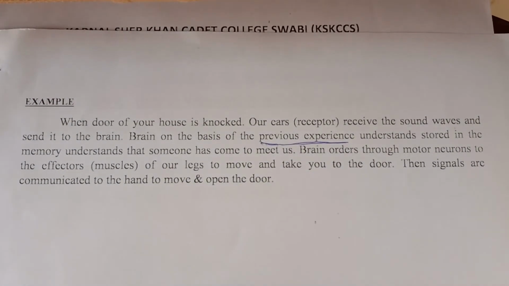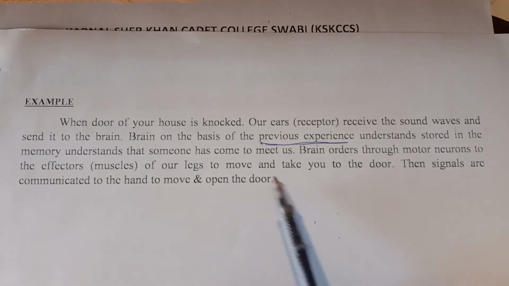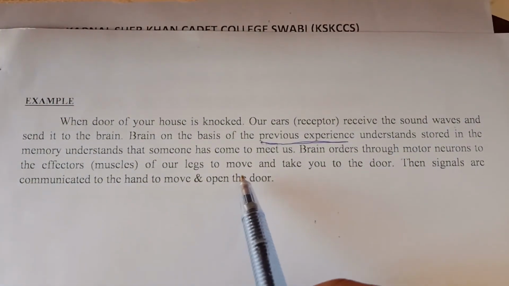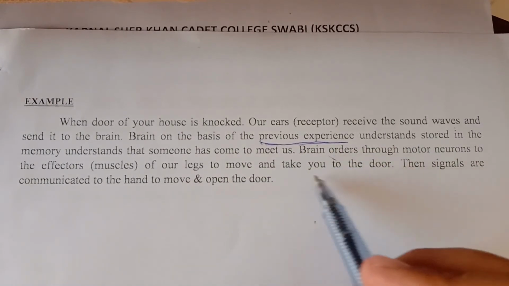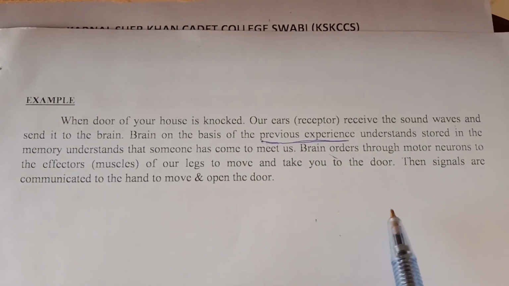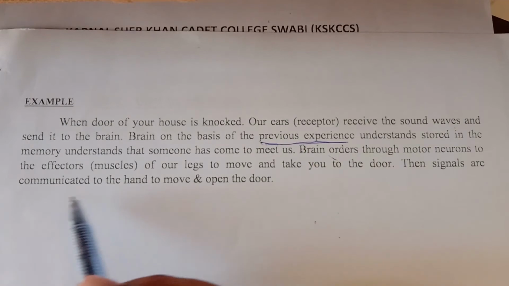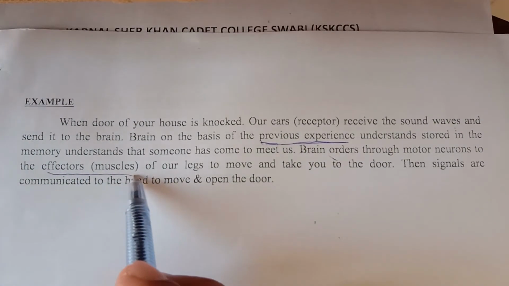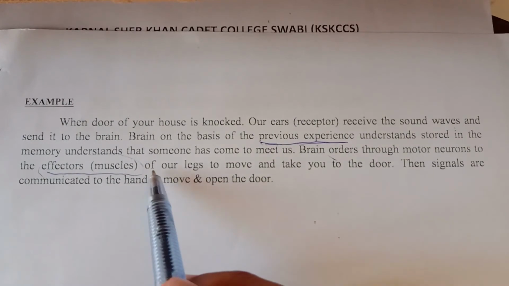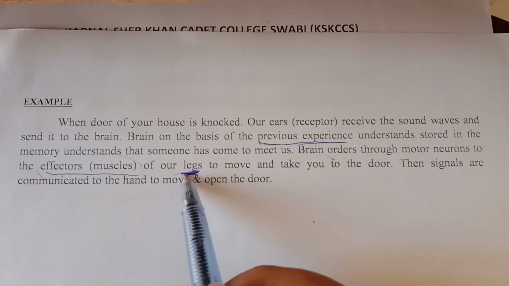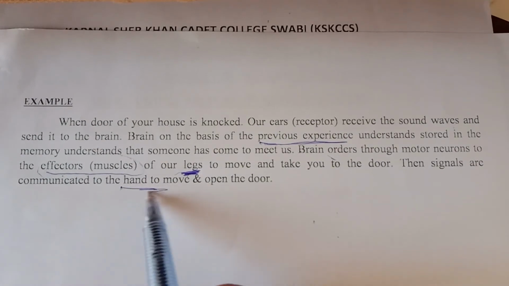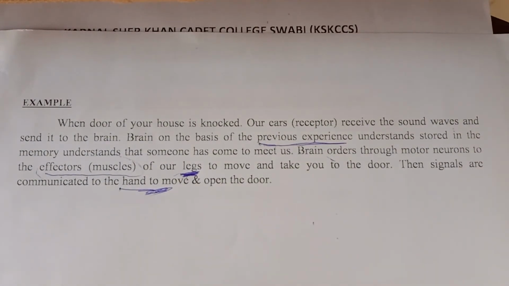So this is the example. In this case the receptor is the ear, and the motor neuron carries the information or decision to the muscles. Our legs and hands are basically effectors. There are two types of effectors involved in this example: the legs are an effector, and the hands are also effectors. Then the door is opened. This is the example of the working of the nervous system.